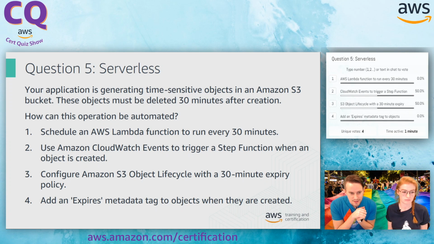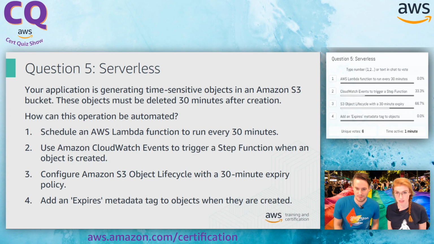So we could schedule an AWS Lambda function to run every 30 minutes. This is probably a lot of folks' first stab at solving this problem. The problem with that is that if you are timing it just wrong and you put the file in at, let's say, a minute past the hour, and your last run was on the hour and on the 30 minutes, then you could set yourself up for a situation where the file is going to be there for almost a whole hour, basically 59 minutes.